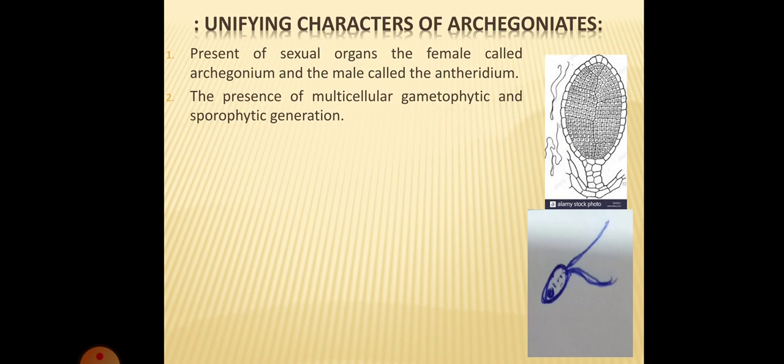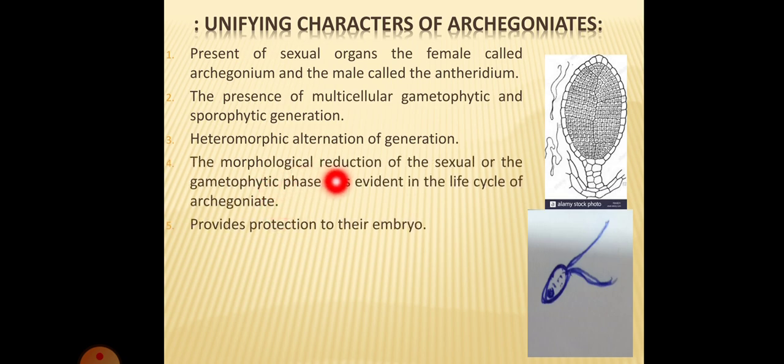Gametophytic generation means gametes are produced. Usually it is a haploid phase, and the sporophytic generation is the diploid multicellular stage in the life cycle of the plants. So there is a heteromorphic alternation of generations, which is another unifying character of the archegoniates. Alternation of generations means a pattern of reproduction occurring in the life cycle of many lower plants.